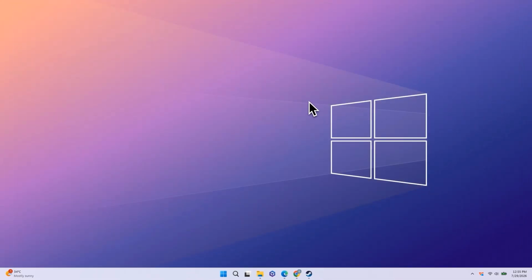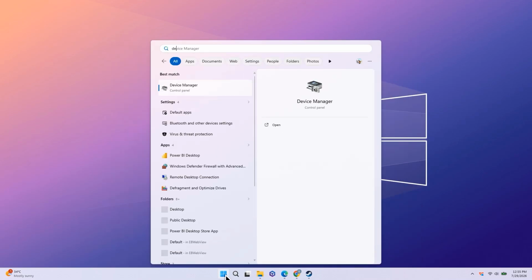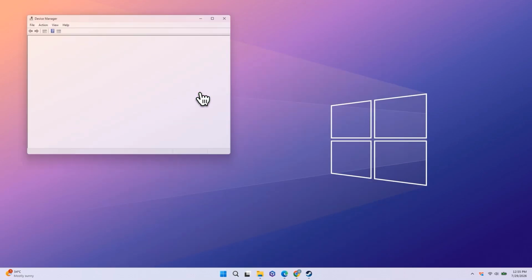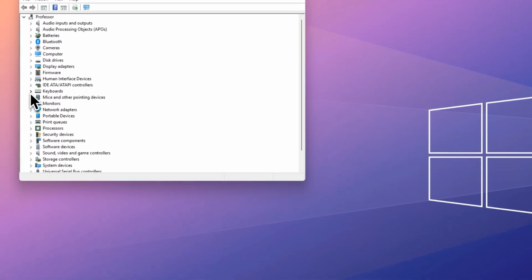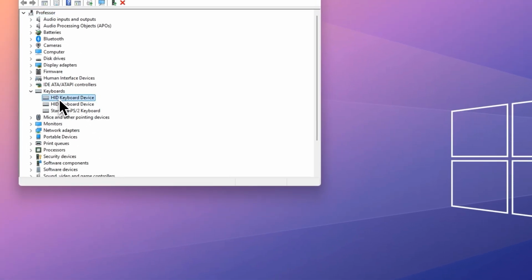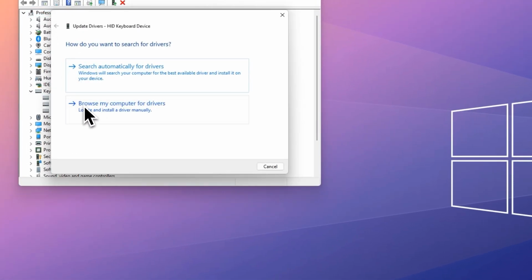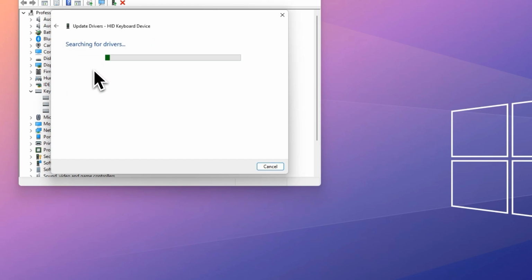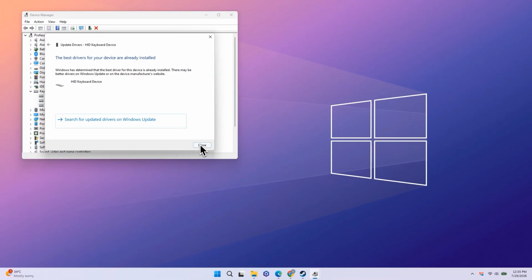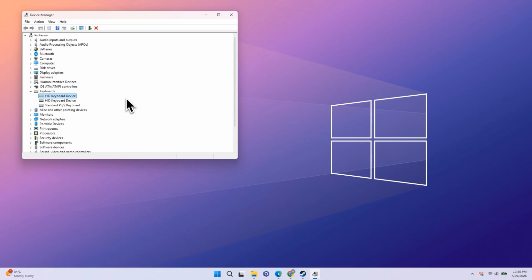If that doesn't work, open the Start menu, search for Device Manager, and open it. Click the drop-down arrow next to Keyboards to find your keyboard. Right-click on it and select Update Driver. Then, choose Search automatically for drivers. Check your keyboard again to see if the issue is fixed.